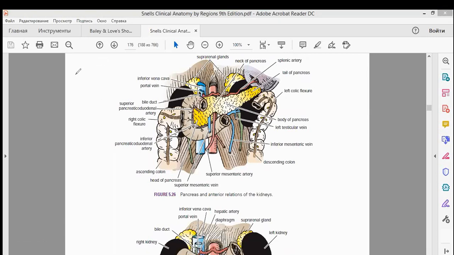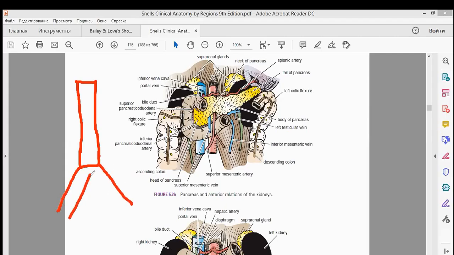First thing you must remember: I explained to you that we have our abdominal aorta present, right? This is our abdominal aorta. Now this abdominal aorta is bifurcating at L4, right? It is bifurcating at L4 into two common iliac arteries.